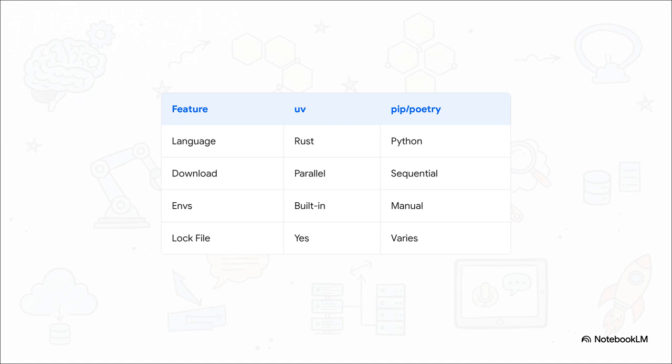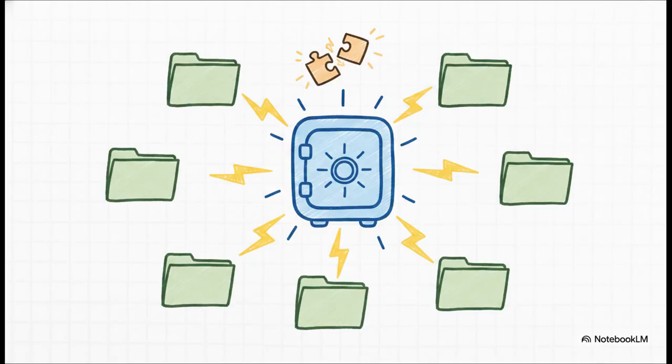Oh, and it handles virtual environments right out of the box. Seriously, UV solves so many massive developer headaches. If you've ever wasted a Friday night pulling your hair out over a broken pip environment, you are gonna love this. It natively eliminates dependency conflicts using thousands of built-in resolution rules.